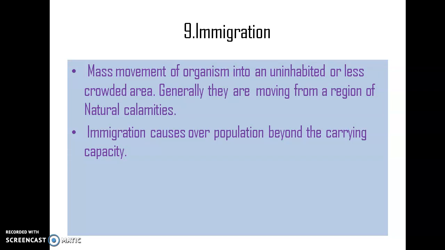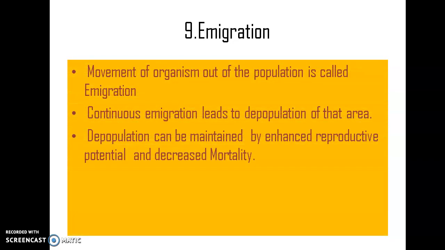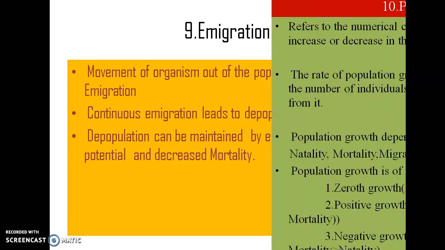Immigration means the inward movement of individuals from other areas. It generally increases the size of the population. And emigration is quite the opposite of immigration. It is the movement of organisms out of the population. Okay, so continuous emigration generally leads to the depopulation of that area, and it can be compensated by enhancing the reproductive potential and decreasing mortality.